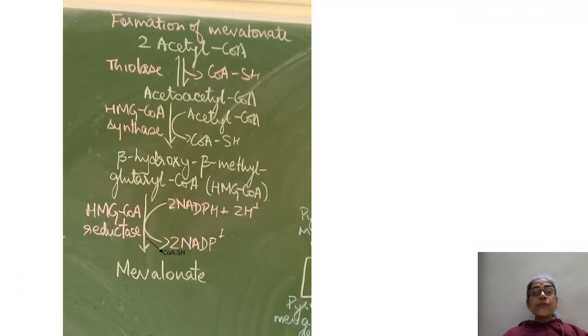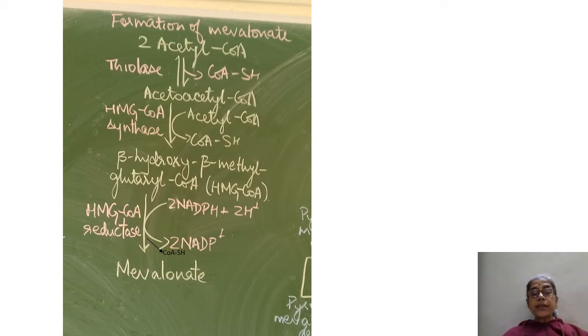In the first stage, formation of mevalonate takes place. Two acetyl-CoA molecules condense together in the presence of the thiolase enzyme. Coenzyme A is released and acetoacetyl-CoA is formed. Acetoacetyl-CoA reacts with another molecule of acetyl-CoA in the presence of the enzyme HMG-CoA synthase.